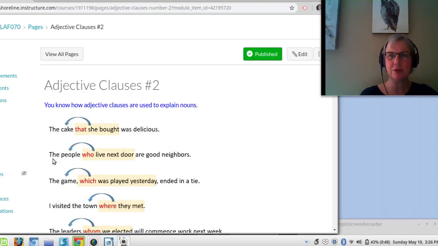Example 2, to review. The people who live next door are good neighbors. So who live next door describes the people. The whole sentence is the people are good neighbors. I want to explain people, so the people who live next door are good neighbors.